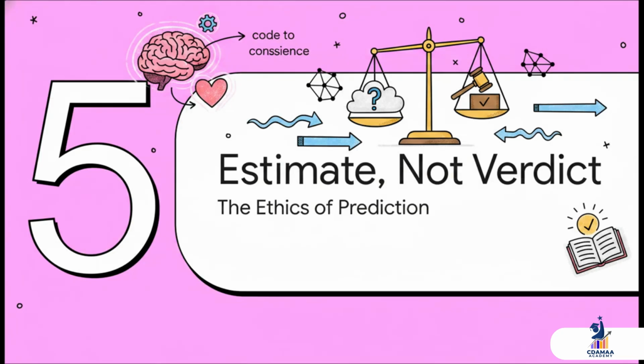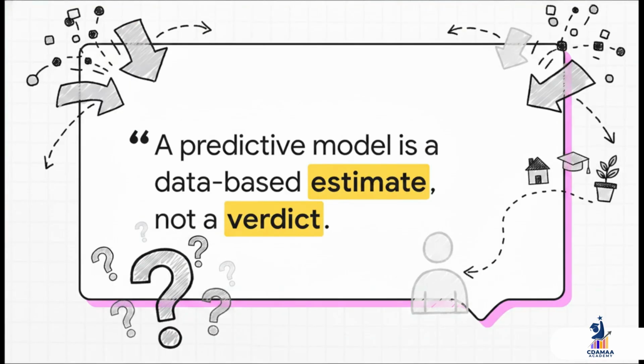And that brings us to what might be the most vital part of this whole discussion, how we actually use these predictions. This is where we move from just writing code to exercising our conscience. It's about understanding that a prediction is an estimate, not a final verdict. Please, just let that sentence sink in for a moment. A predictive model gives us a data-based estimate. It's a suggestion based on patterns it saw in the past. It is never, ever a final, unchangeable judgment on a person's future.